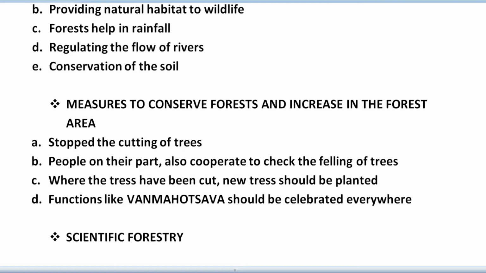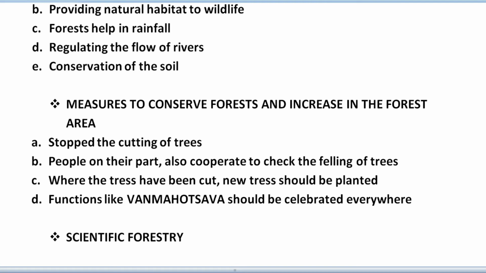It means stopping deforestation. Apart from that, we have to do afforestation, which means plant more and more trees. Deforestation means cutting of trees, and afforestation means planting more and more trees. Second, people on their part should also cooperate to check the felling of trees.